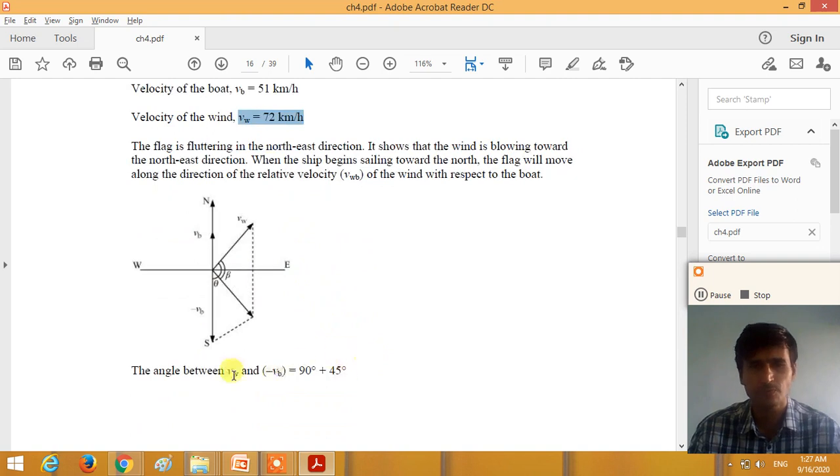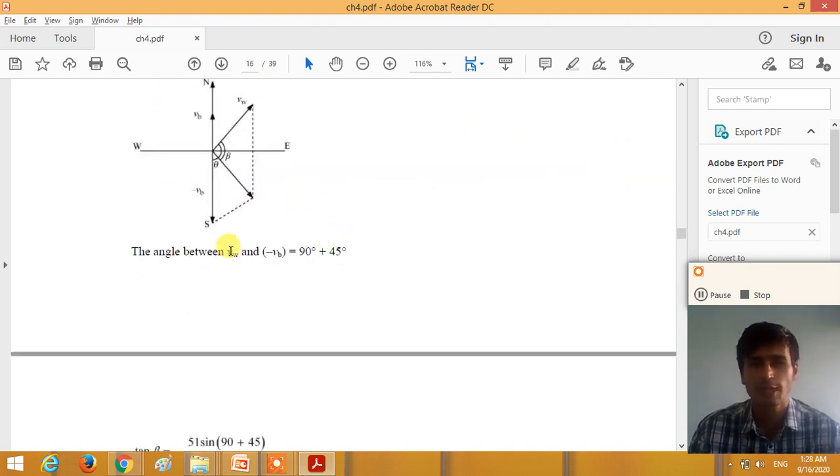Here the flag is fluttering in the northeast direction. It shows that the wind is blowing towards the northeast direction. When the ship begins sailing towards the north, the flag will move along the direction of the relative velocity VWB. So here we need to find the velocity of the wind with respect to boat, right?